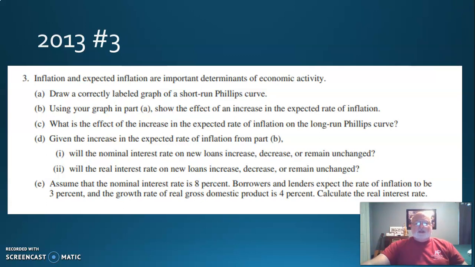Now, will the real interest rate on new loans increase, decrease, or remain unchanged? Whatever it was the bank was trying to make on those loans is still the same. So that's the real interest rate. That is not going to change.